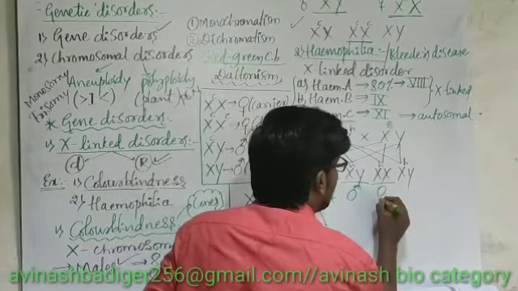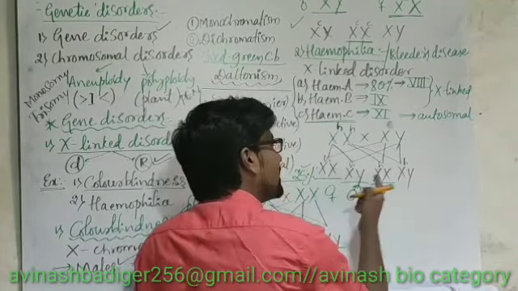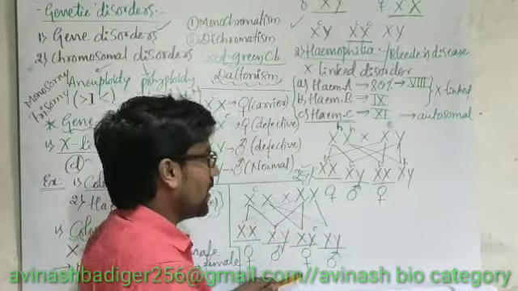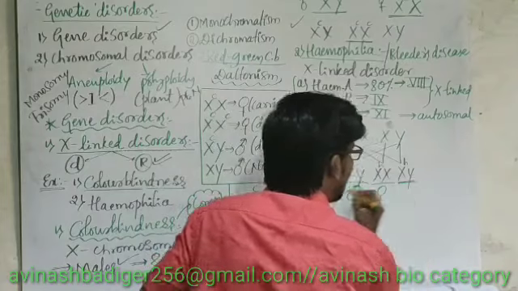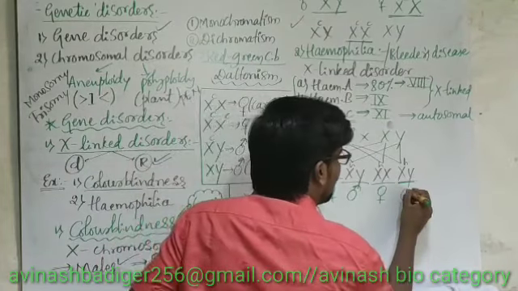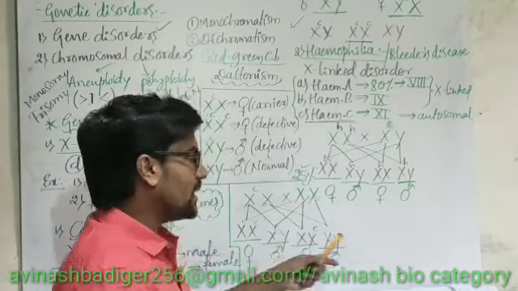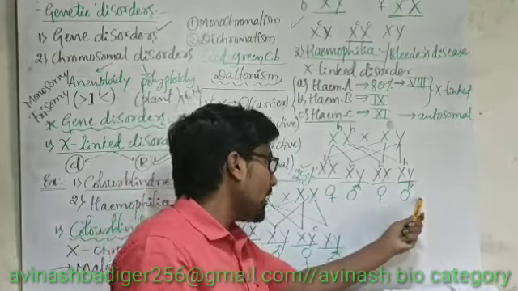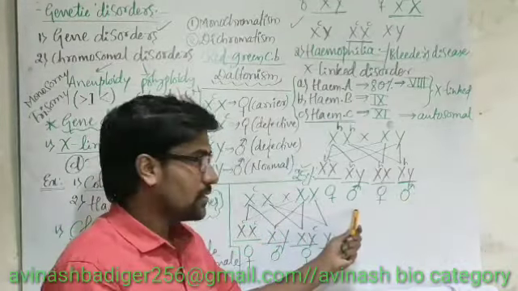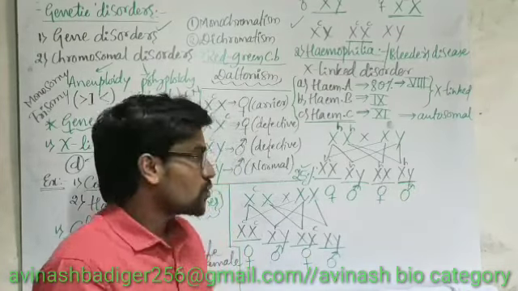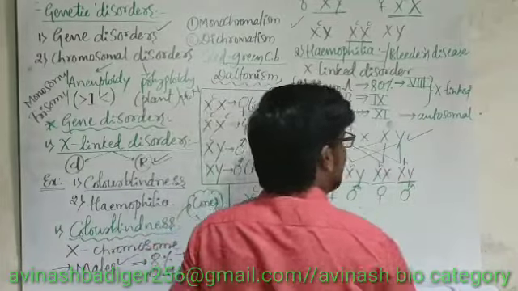And here this female is also a carrier, of course. And on this side, if we consider the male, he is having the defective gene, and hence he is a defective male. Defective male, carrier female. So what does it indicate here?